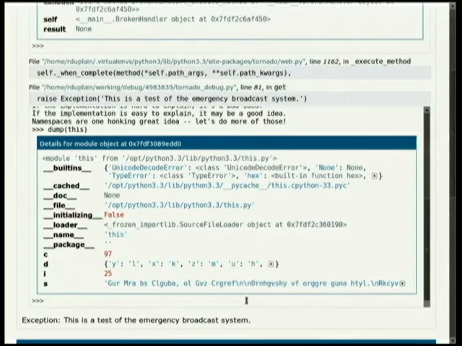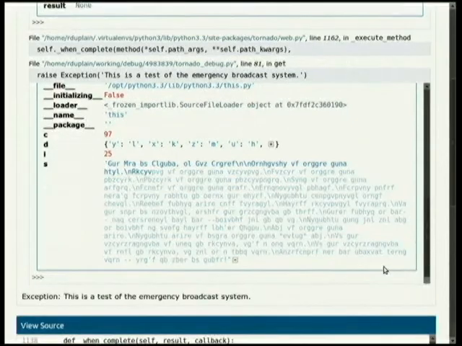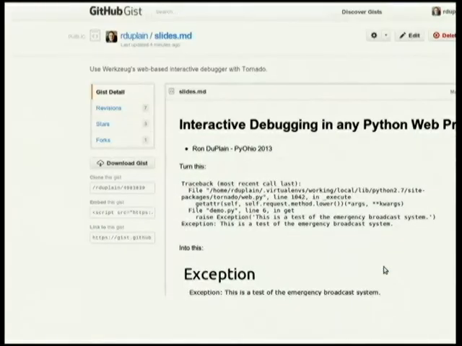And I can even start poking at this. And this is something that the Werkzeug and Flask developers love so much that instead of using a normal debugger or print statements, we just divide by 0. And that lets us just drop right into here. And I'm serious, this is something we love so much that we just divide by 0. And I even noticed, if I import this, there's some weird code in here, and apparently import this has a ROT13 implementation inside the module. FYI. So, okay. Let's go back to my slides.